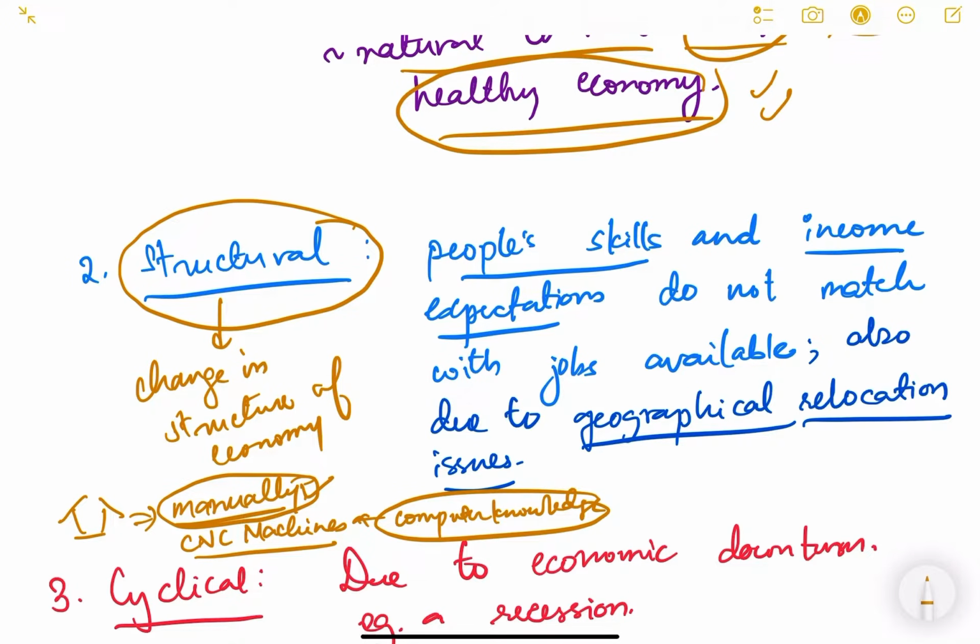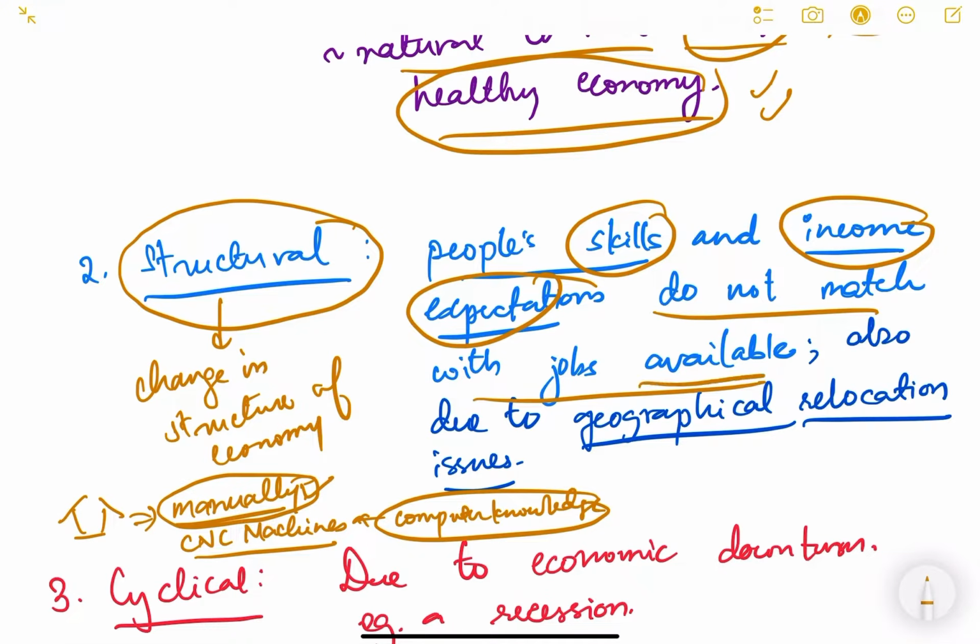So therefore they will be unemployed, they will be removed from the company, and such an unemployment is known as structural unemployment, because they don't have skills to do the new kind of jobs, the new expectation in the economy. So people's skills and income expectations do not match with the jobs available.